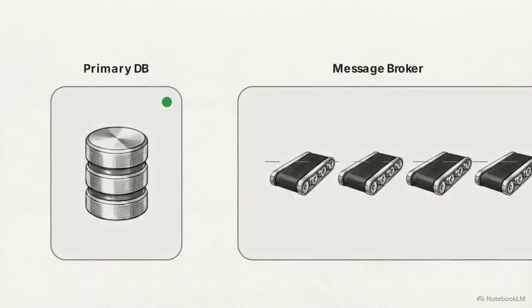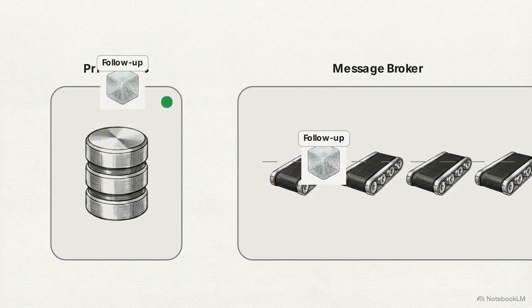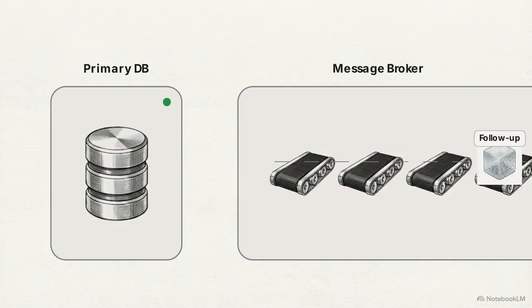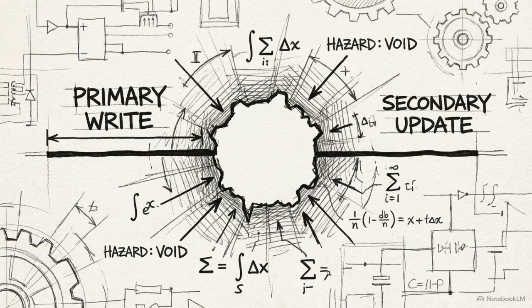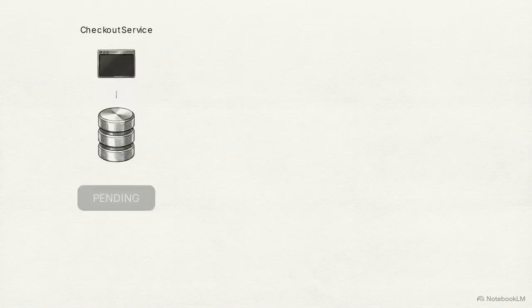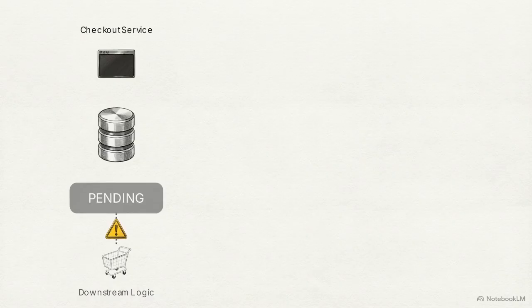To maintain consistency, we offload all subsequent writes to an asynchronous message broker, like Kafka or an async task queue. But putting messages in a queue does not solve the delay between the first write and the final update. To protect the system's state during that window, we implement the zombie pattern. In this new sequence, step 1 creates a database entry in a hidden pending state.